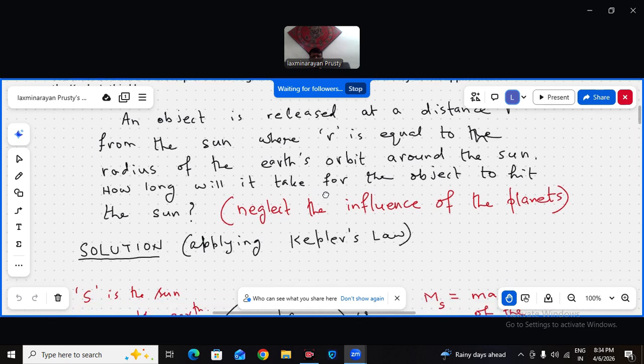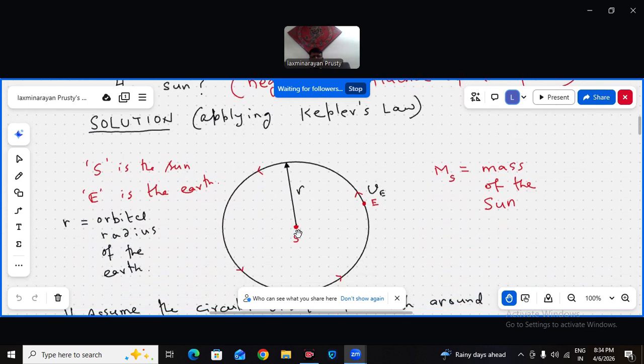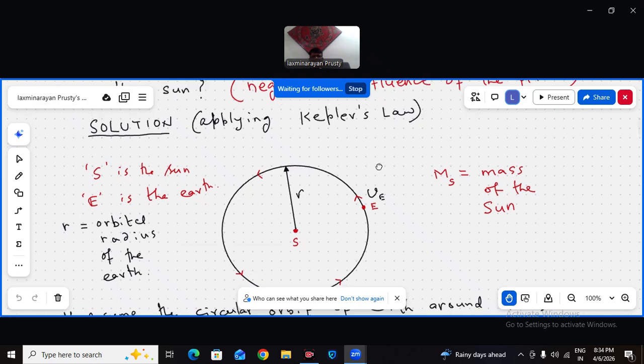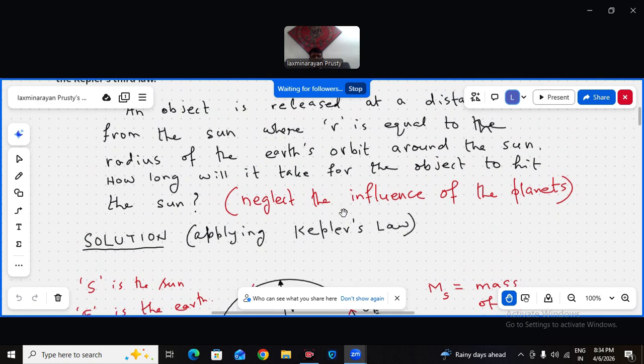So in that case, I can treat the sun as a very small object in the context of this orbital radius, and neglect the influence of the planets.